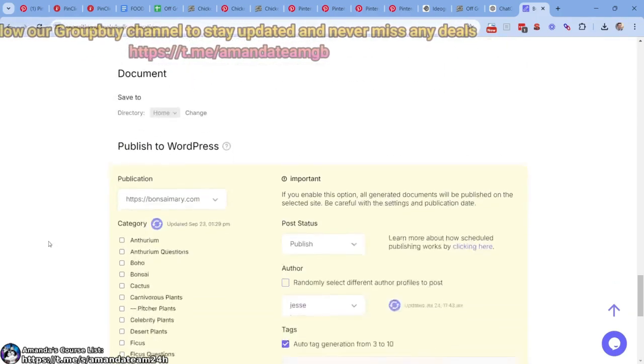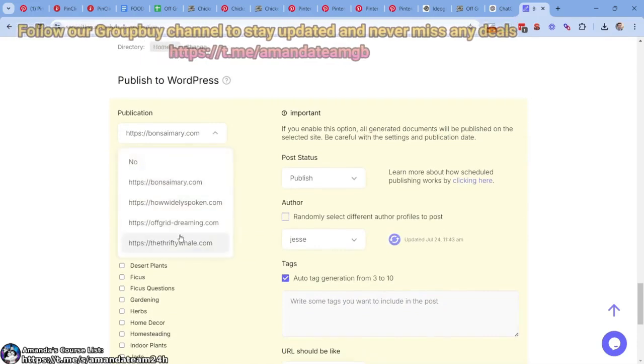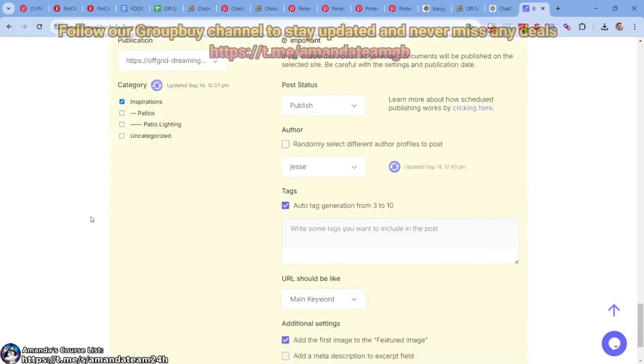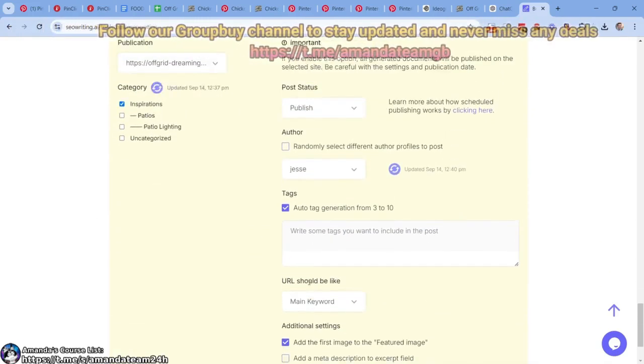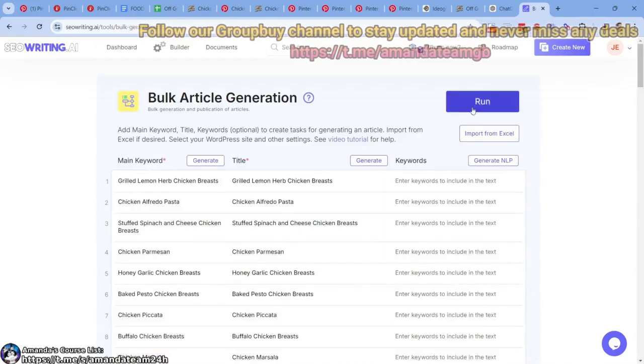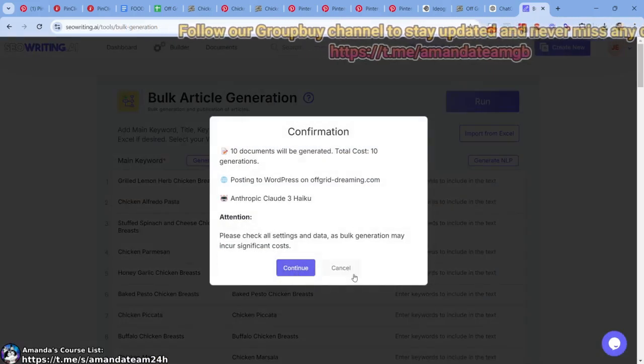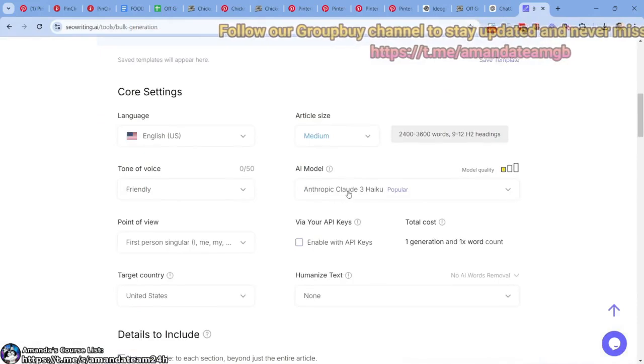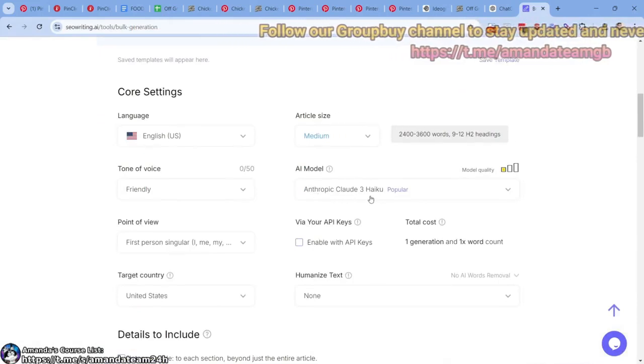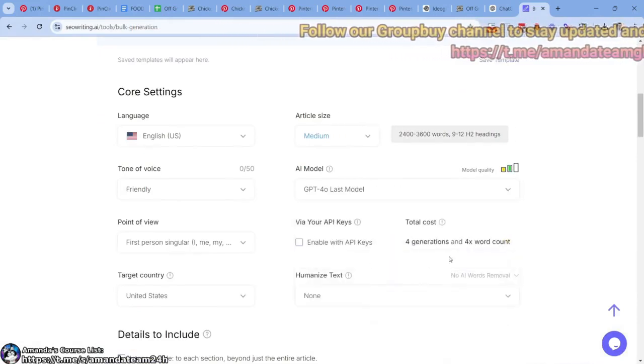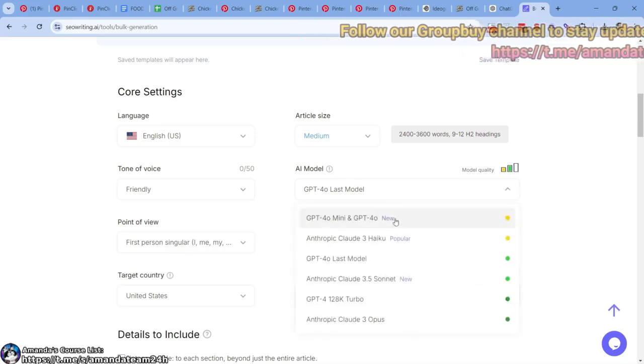So, Bonsai Mary, no. We're going to do off-grid dreaming. We're going to do just straight inspirations. Looks good. So what I'm going to do here, click run. All right, cancel 1 second. Let's make sure our Anthropic Claude 3 popular, is that cool? Let's do this one. It does 4 generations and costs 4 word count.